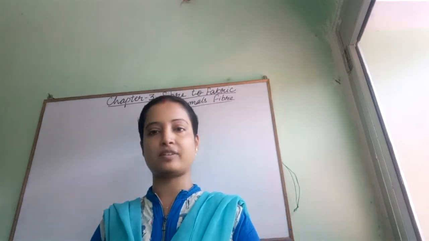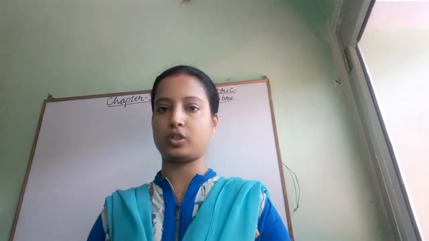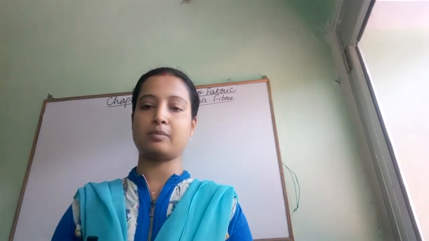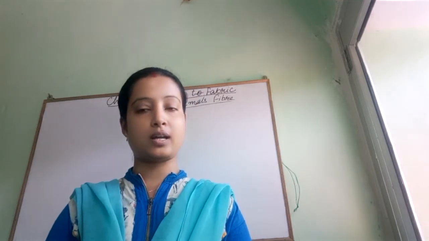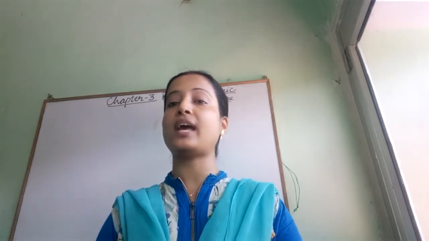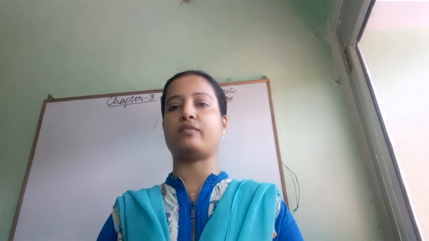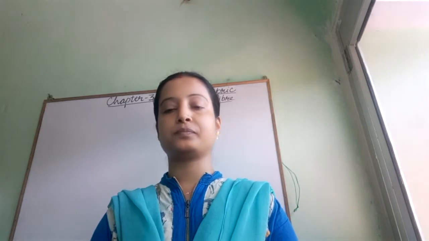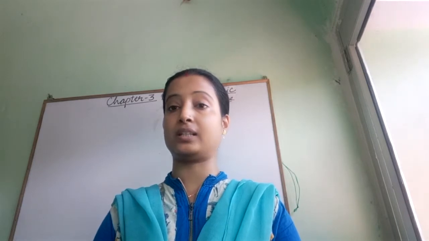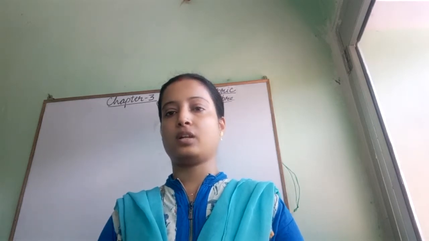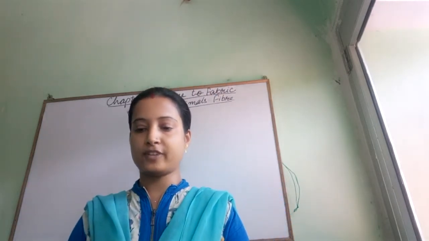So today for class 7 we are going to start a new chapter, chapter 3, that is Fiber to Fabric: animal fibers. Already in class 6 you have studied about plant fibers, cotton and jute. But now in class 7 we are going to study about animal fibers. So what do you mean by animal fibers? Those fibers which are obtained from animals are called animal fibers. And animal fibers are also used for making clothing materials, carpets, or woolen clothes. So now let's start our first topic, that is